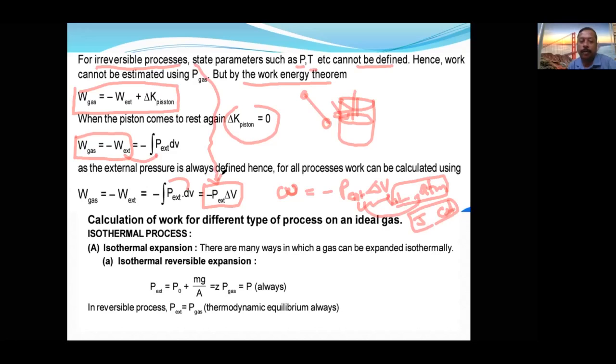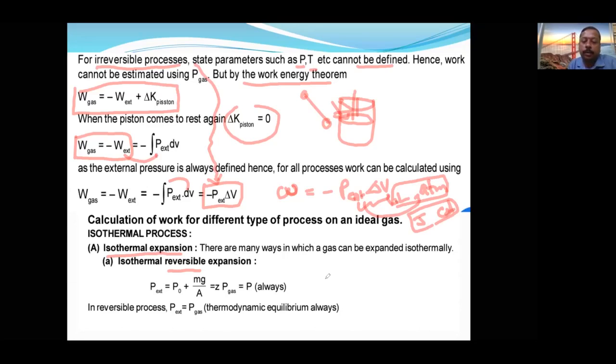First formula understood. Now work done in an isothermal expansion, that is also reversible. If you are not interested in the derivation, don't worry. At least I expect all of you to remember the formula for each and every work.